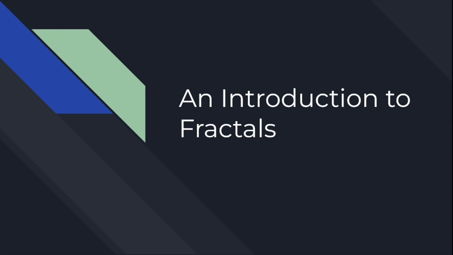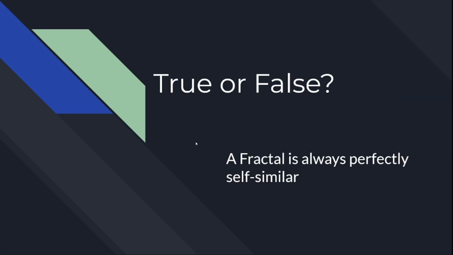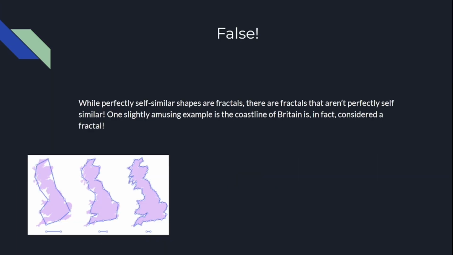This is an introduction to fractals. True or false? A fractal is always perfectly self-similar. False, sadly. Perfectly self-similar shapes fall within the category of fractals. However, not all fractals are perfectly self-similar, i.e.